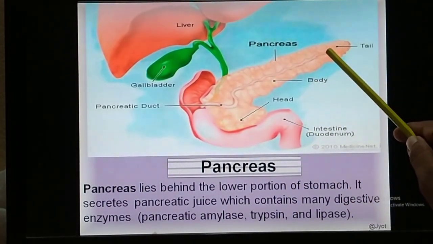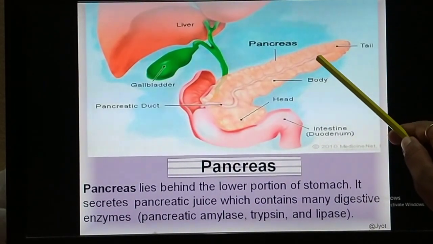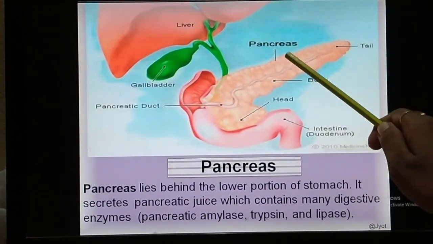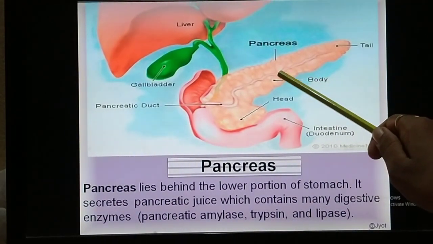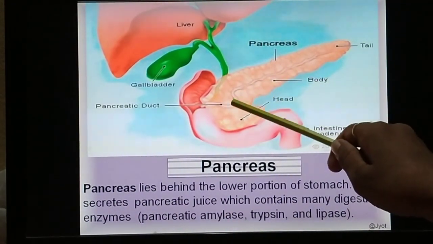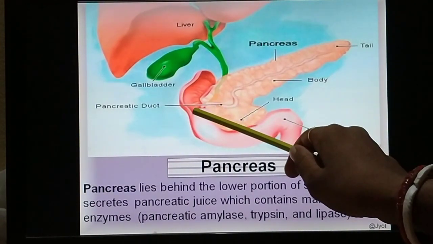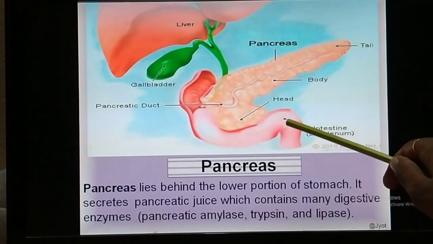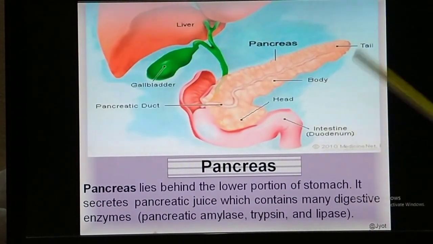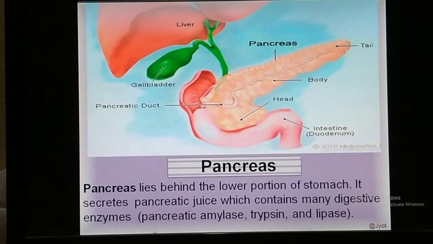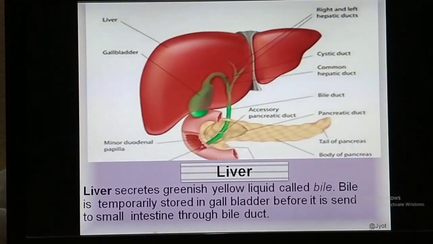This duct carries the pancreatic juice, the fluid that is secreted from the pancreas, which contains different types of enzymes, and that secretion is released into the duodenum where the digestion of the food takes place. What enzymes are present in the pancreatic juice and how they help in digestion, we'll discuss in the next part.